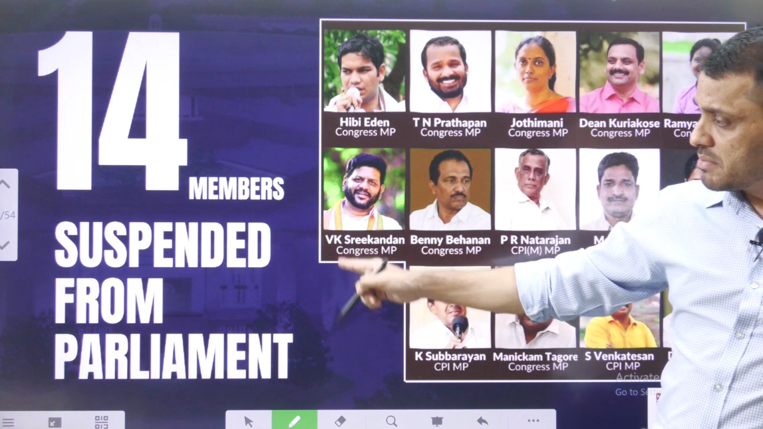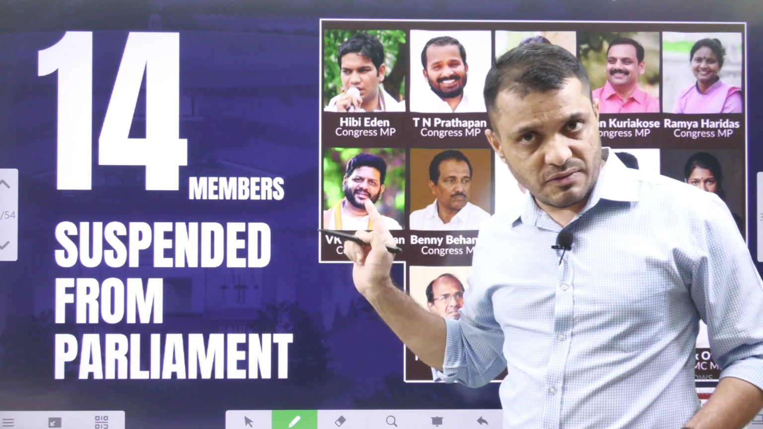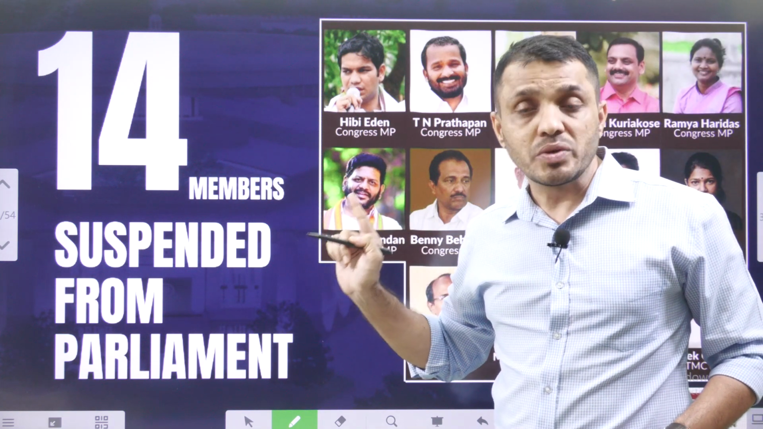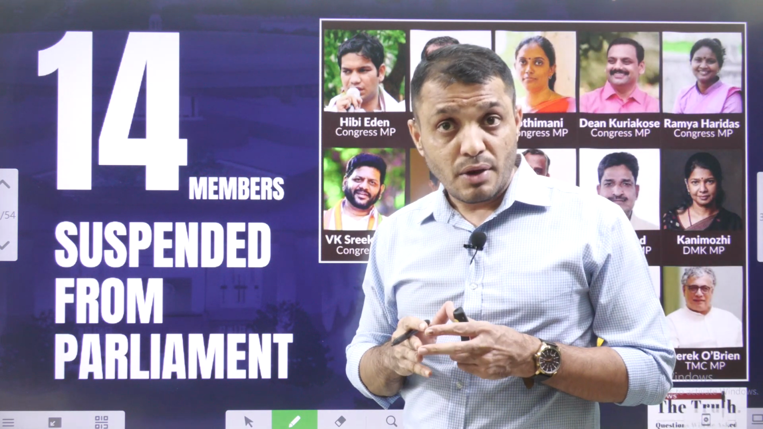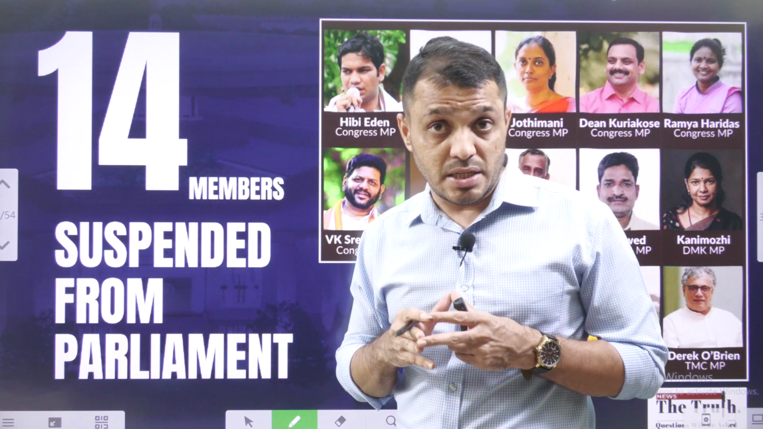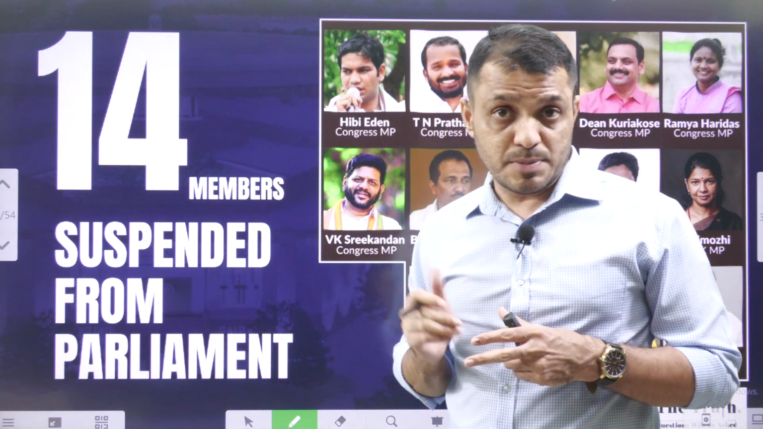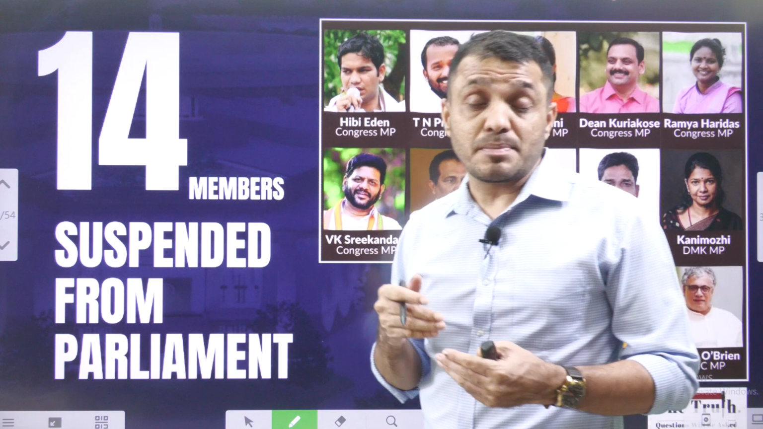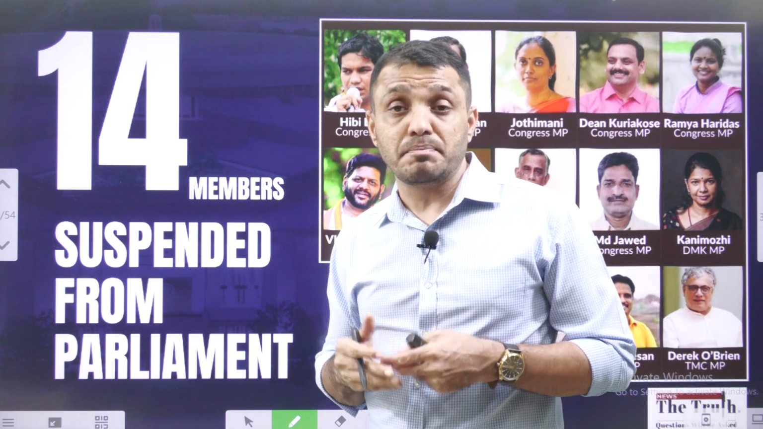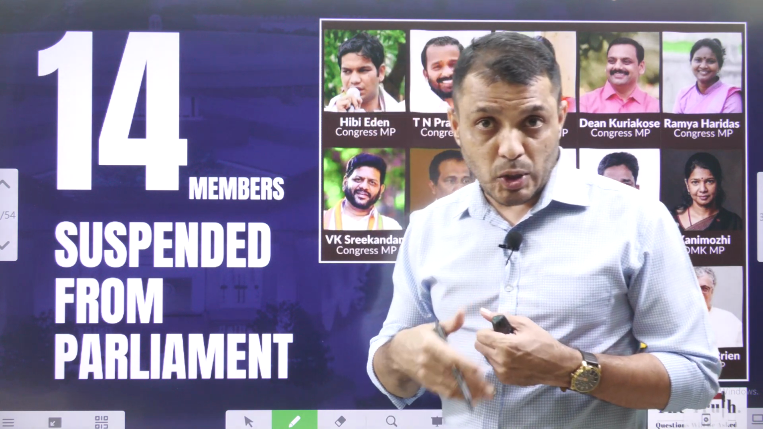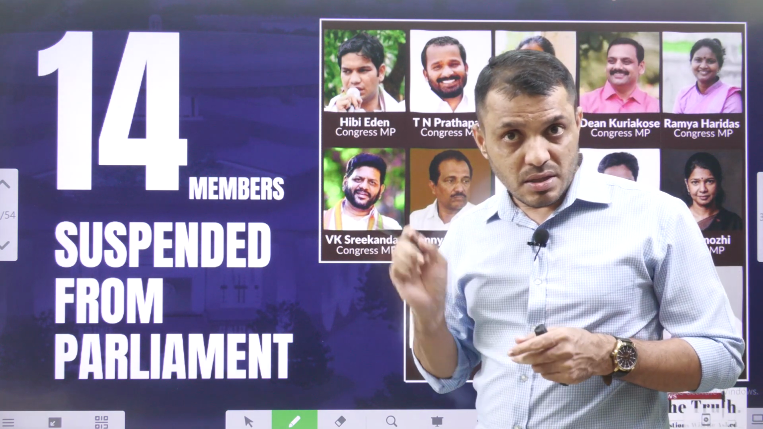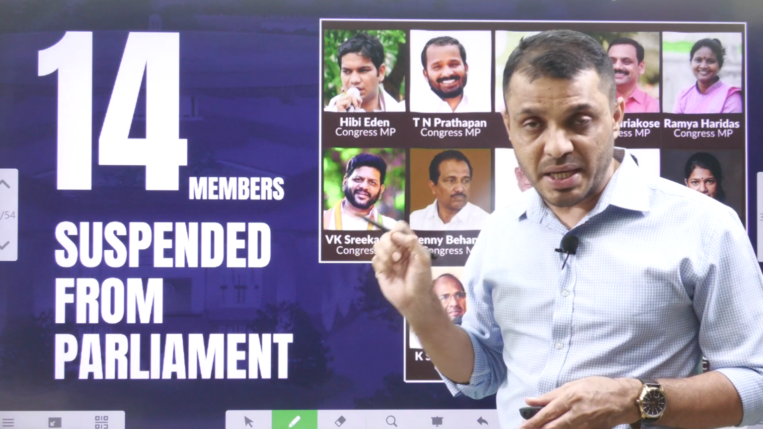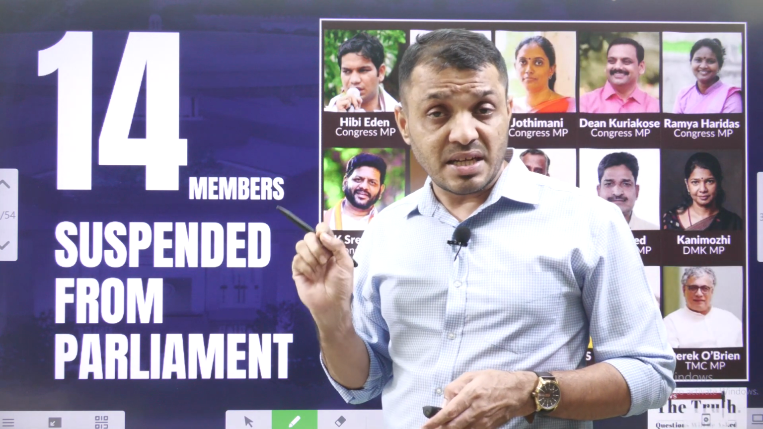Next, 14 members suspended from parliament, 13 from Lok Sabha, 1 from Rajya Sabha. You know that recently there was a security breach in parliament. Regarding that, a few MPs demanded a discussion on this particular issue. In this process, some of the MPs disrupted the proceedings of parliament, on the grounds of disruption of the business of the house. 13 Lok Sabha MPs and 1 Rajya Sabha MP have been suspended for the entire rest of the winter session.